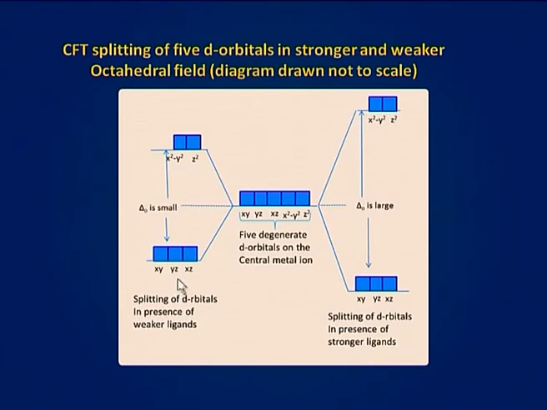This figure shows that not only is delta O, which represents the energy difference between t2g and eg sets of orbitals, smaller in the weaker field complex than in the stronger field, but also that both t2g and eg levels of the weak field are correspondingly closer to the level of the degenerate 5 d orbitals of the metal ion than are those of the stronger field.